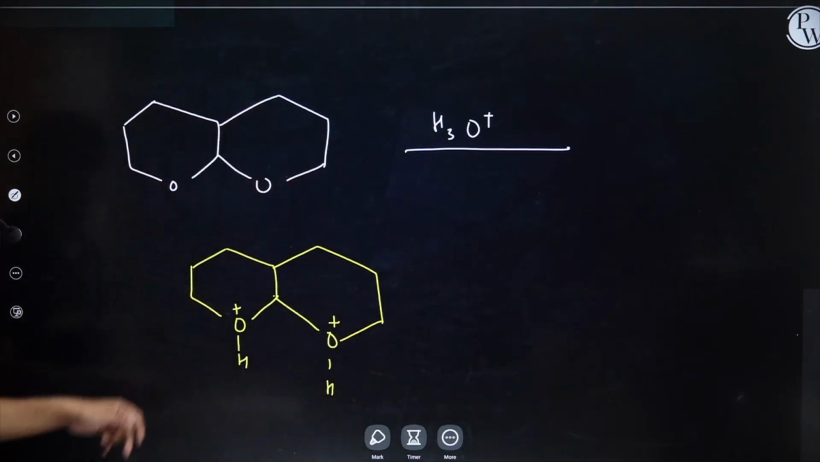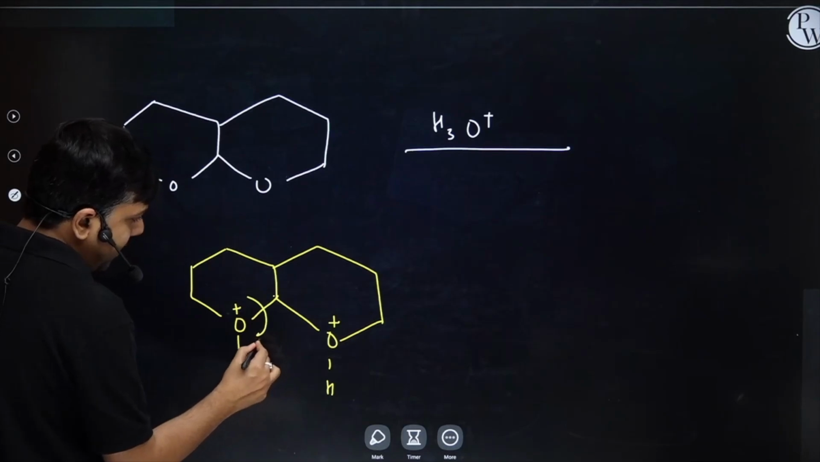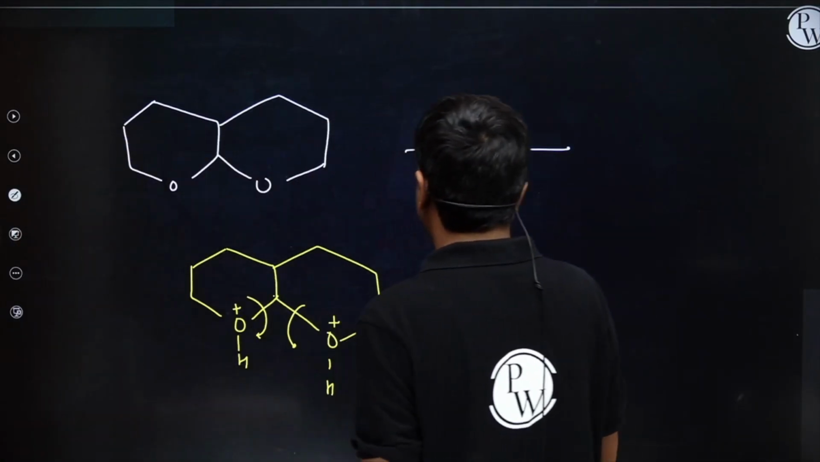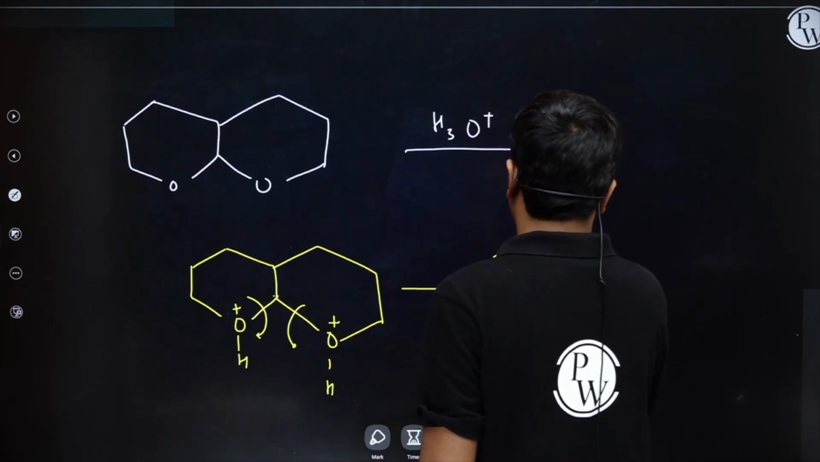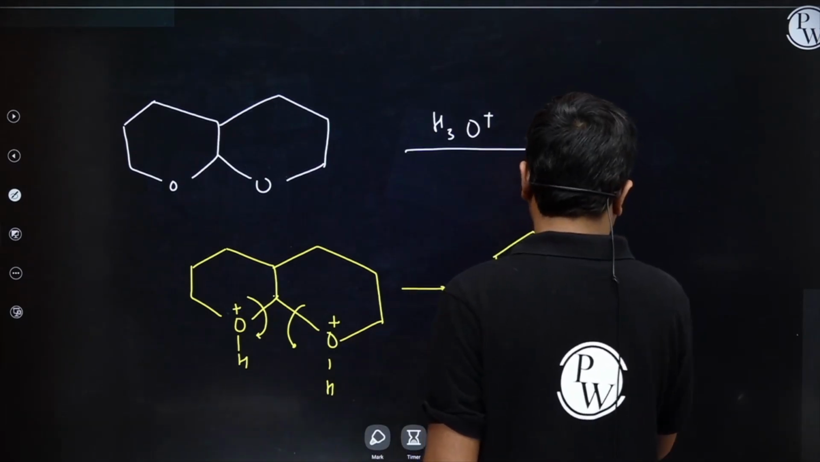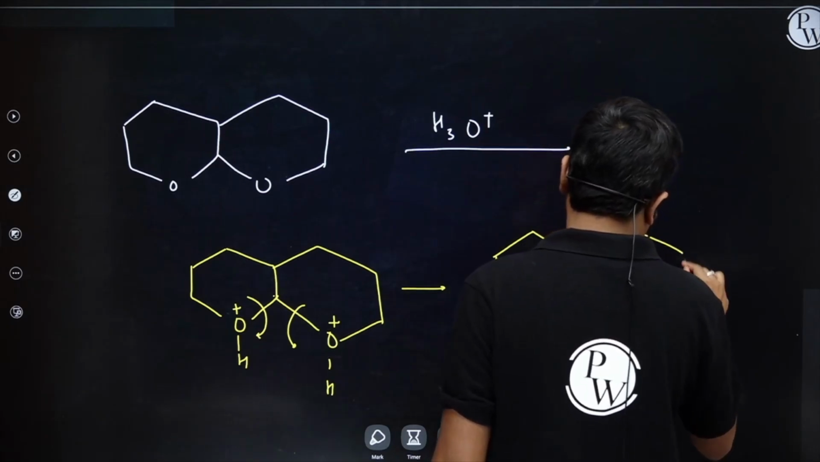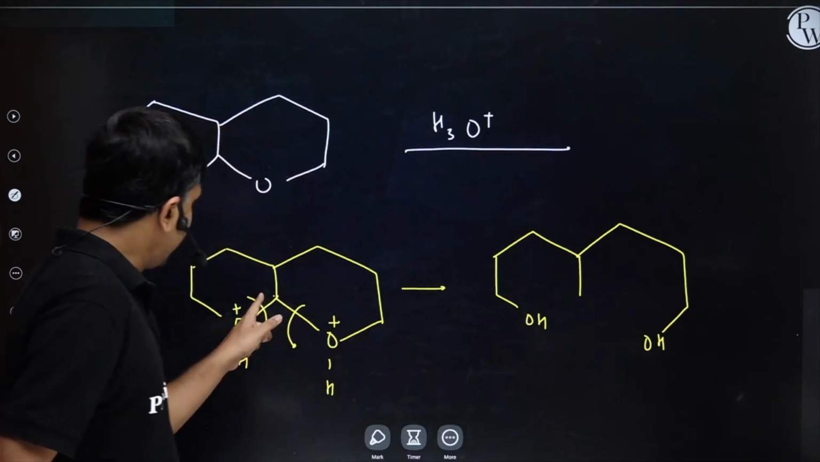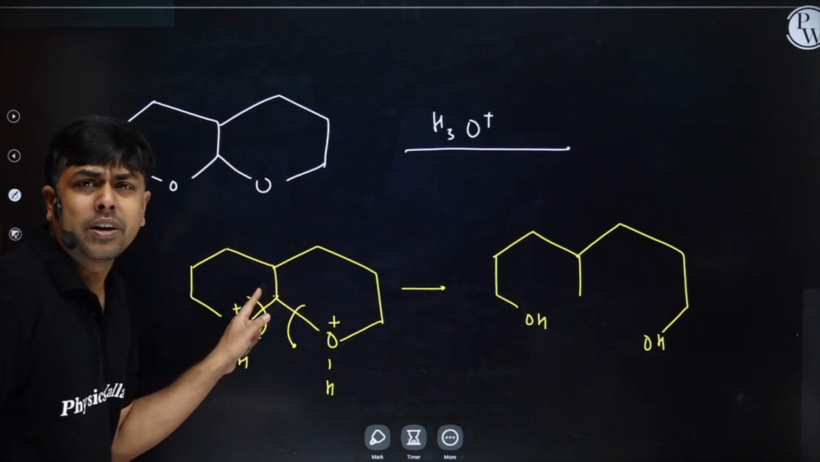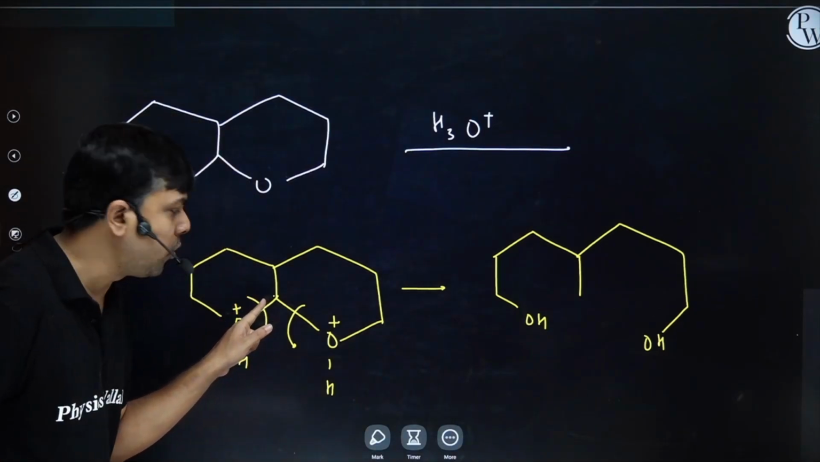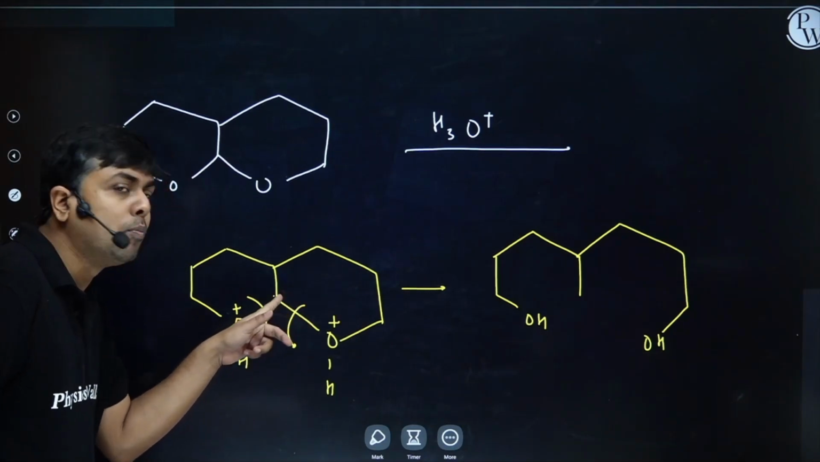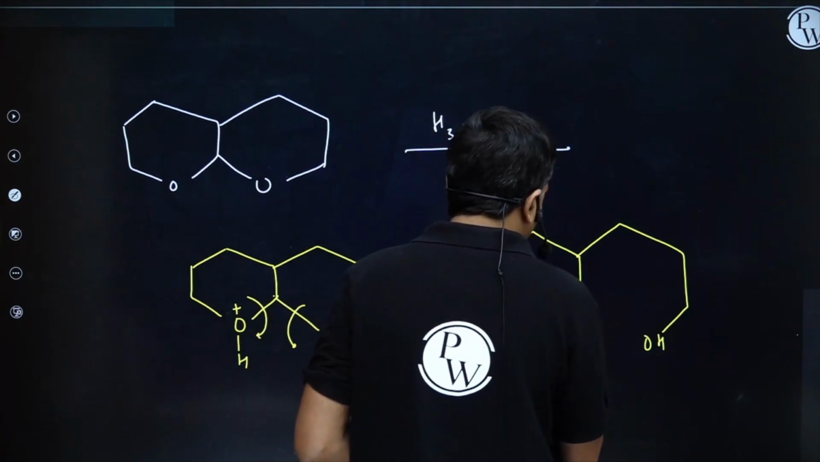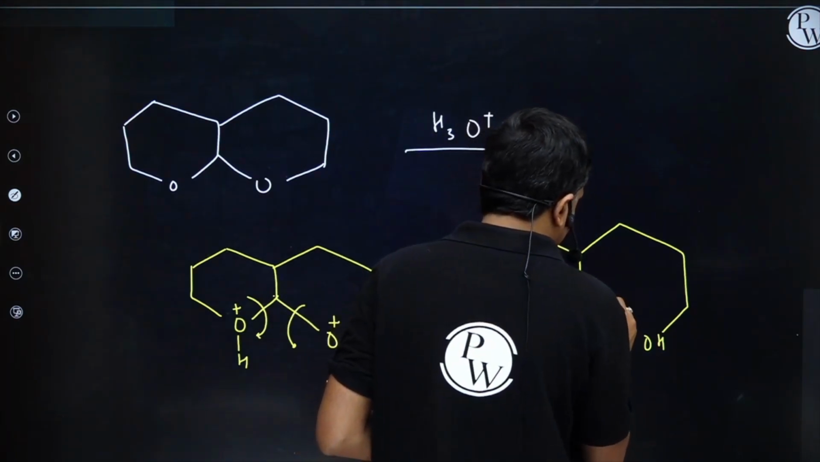Obviously this bond has to cleave, right, and this bond will also cleave. So I will have the formation of OH, OH. And here if this bond is cleaving, one time water will attack, I will have the formation of OH. If this bond is cleaving, one more water molecule will attack. So on this carbon, I will have two OH groups, right?